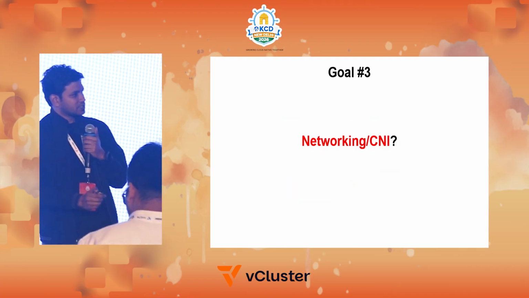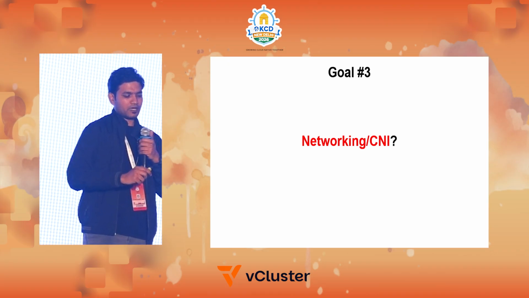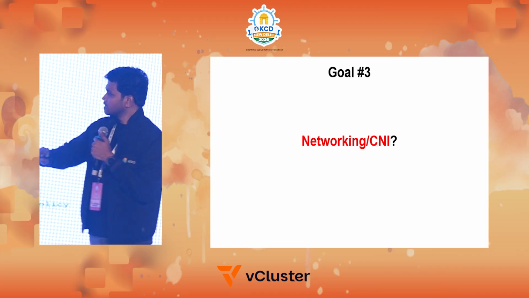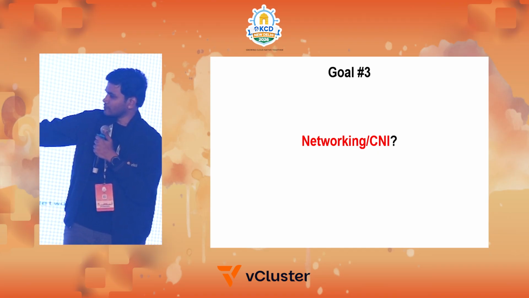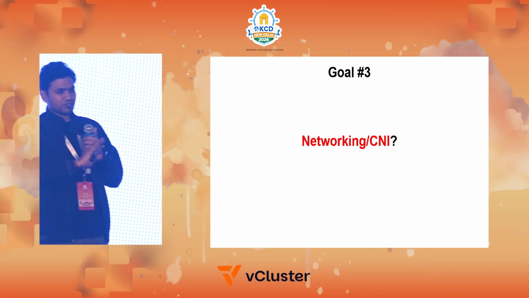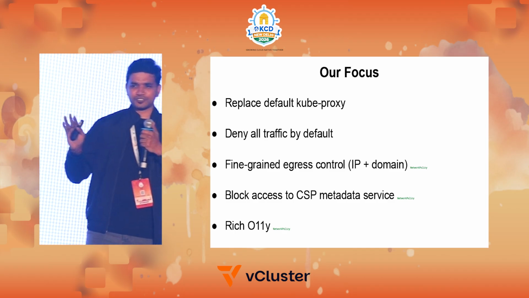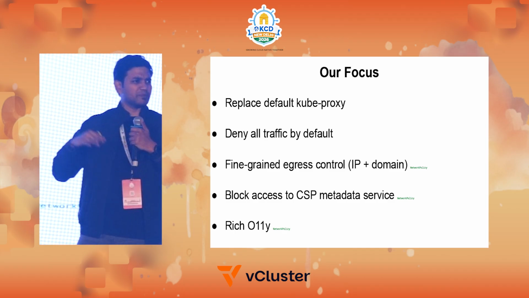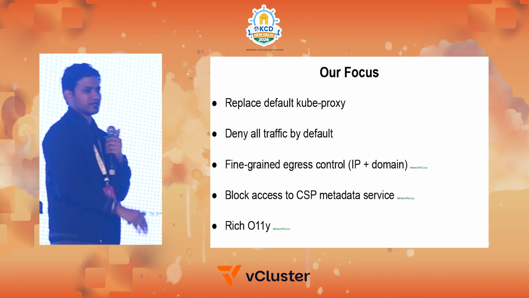And goal 3 was networking. So we had the CNI. What would be the CNI and how do we want to focus? So these are the requirements: replace the default queue proxy, deny all by default, fine-grained egress control and cloud provider metadata. And it should have rich observability, eBPF and everything. What do you think would be the right solution to look at?